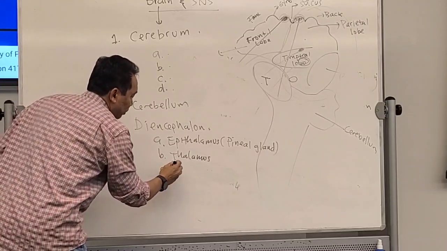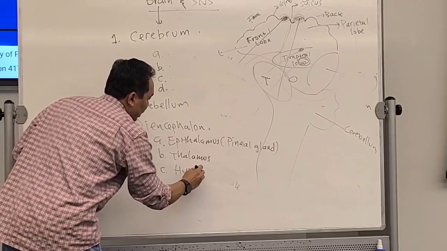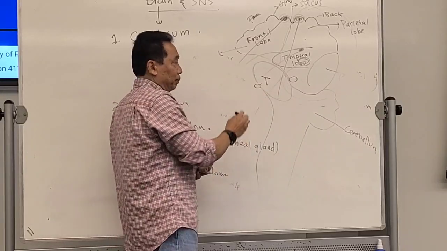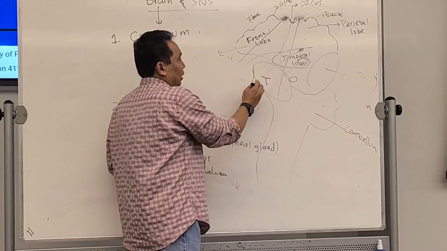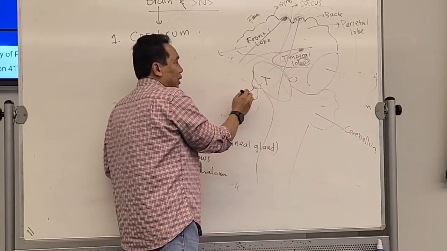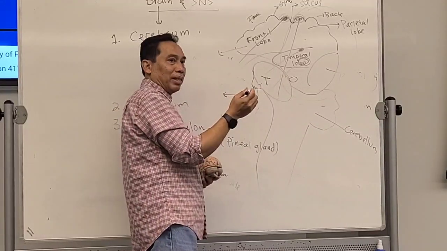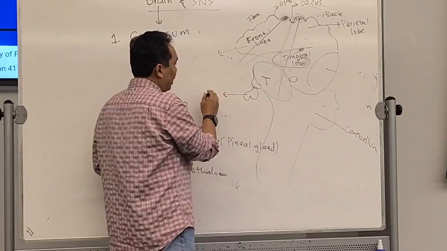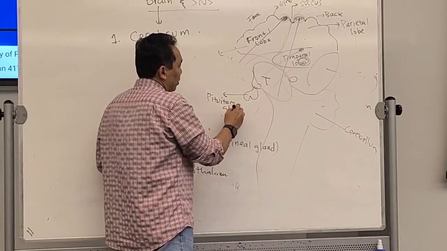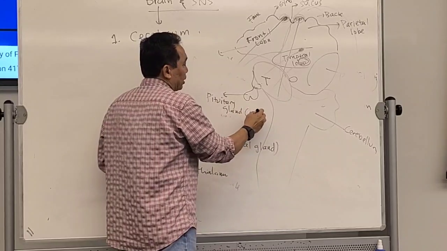What is the last one? Hypothalamus, which is this part over here. This hypothalamus is connected to our master gland, which is the pituitary gland.